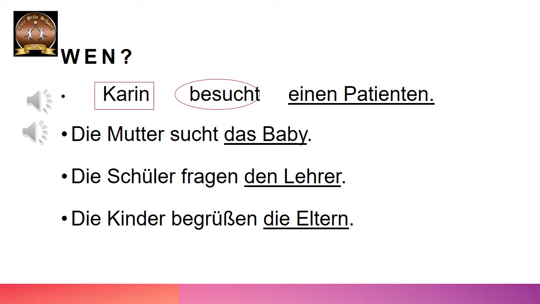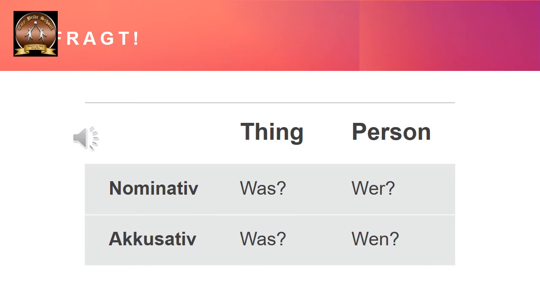Instead of was, you ask the question wen. Okay, is this clear? Good. So we have deduced a table out of it now. What is a table? Here you can see we have divided the questions or the WH words into thing and person, and further into nominative and accusative.